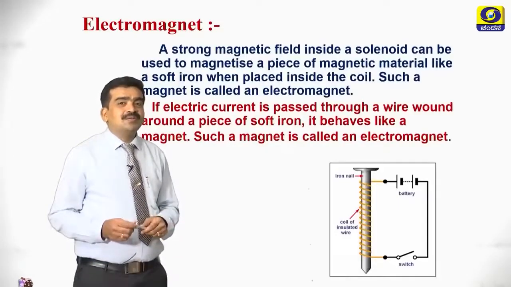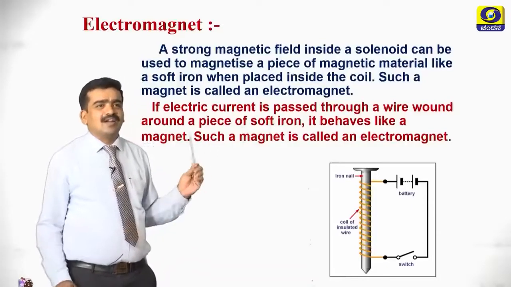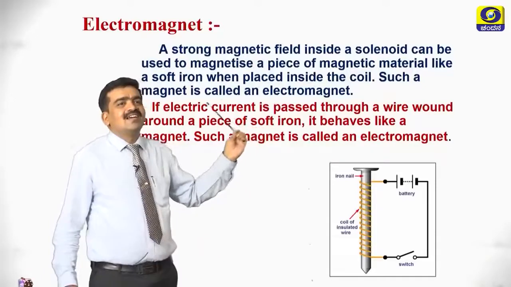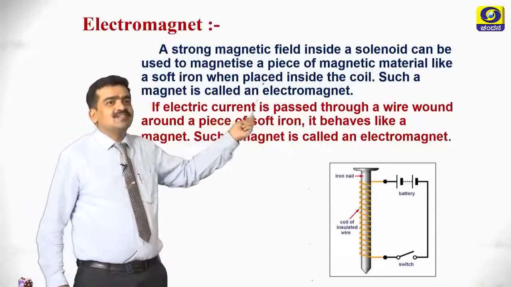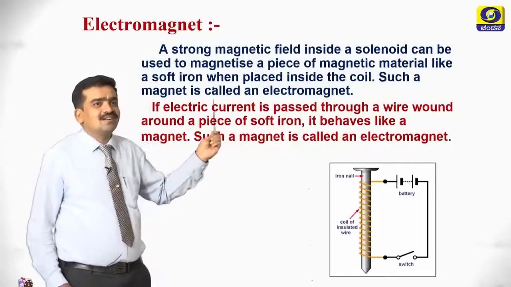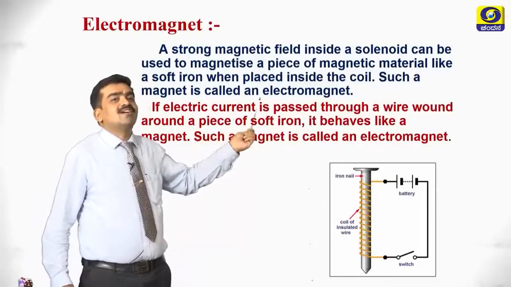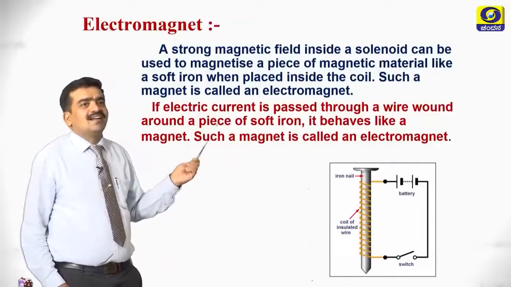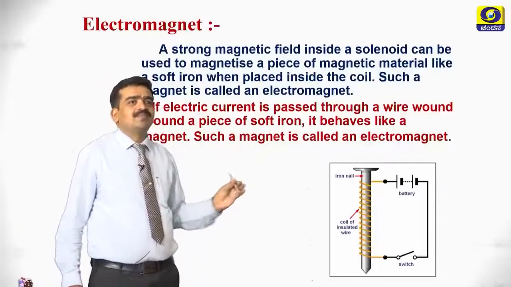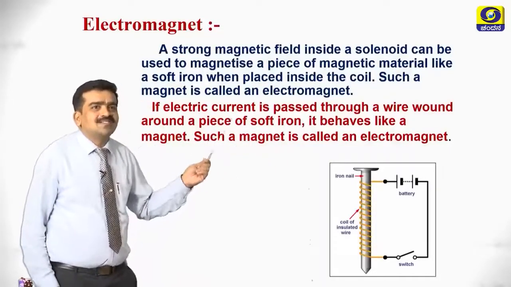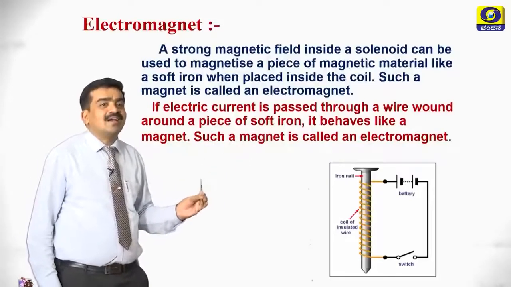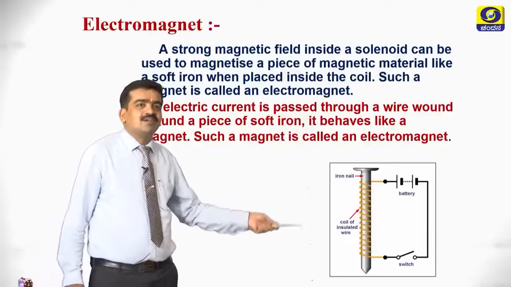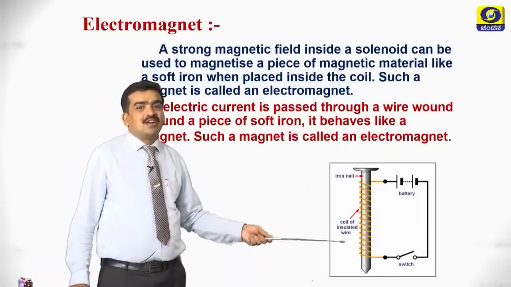We use the solenoid to prepare an electromagnet. A strong magnetic field inside a solenoid can be used to magnetize a piece of magnetic material like soft iron when placed in the coil. Such a magnet is called an electromagnet. When an electric current is passed through a wire wound around a piece of soft iron, it behaves like a magnet. Such a magnet is called an electromagnet. So this is how we prepare an electromagnet.